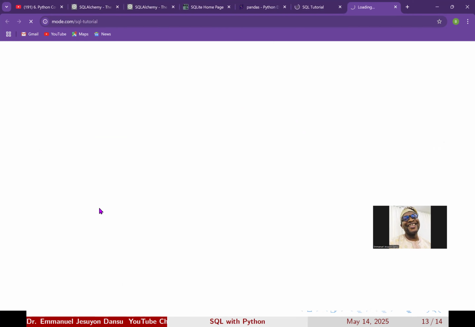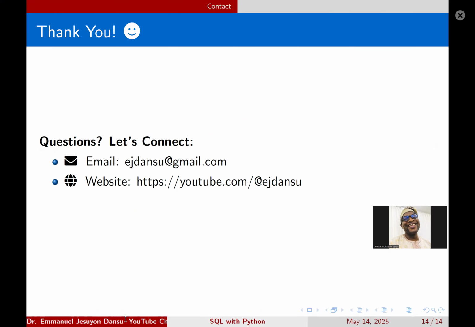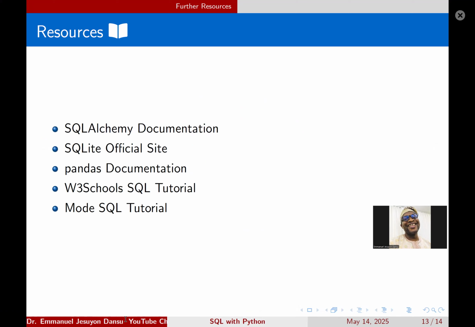Then you have the Mode SQL tutorial. The Mode SQL tutorial helps you to learn to answer questions with data using SQL. No coding experience necessary, interestingly so. Okay, so these are some extra resources you want to take advantage of as you learn SQL, in whatever domain you're interested in.